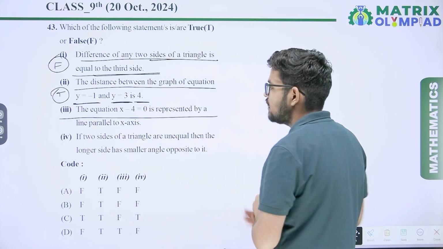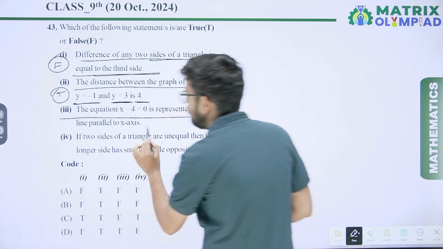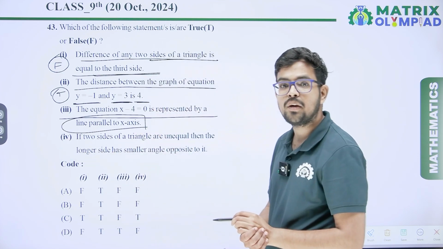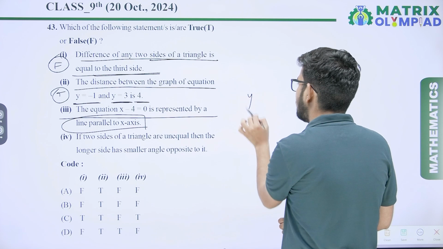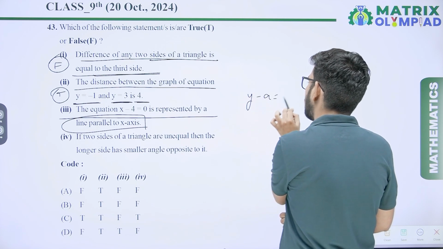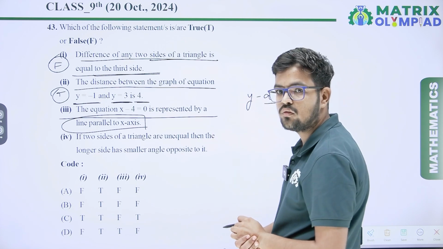Third one, the equation x minus 4 is represented by a line parallel to the x-axis. No, a line parallel to the x-axis is represented by y minus a equal to 0, not x minus 4 equal to 0.